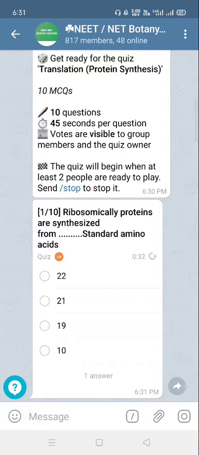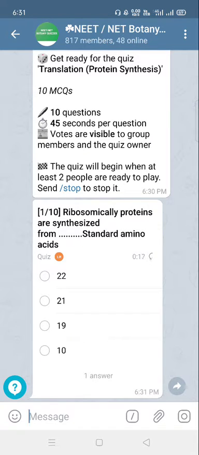ट्रांसलेशन की इस क्विज़ में आज आप सबका स्वागत है। The quiz belongs to translation, that is protein synthesis, which occurs from the messenger RNA when it forms protein, different amino acids which are joined together by peptide bonds.